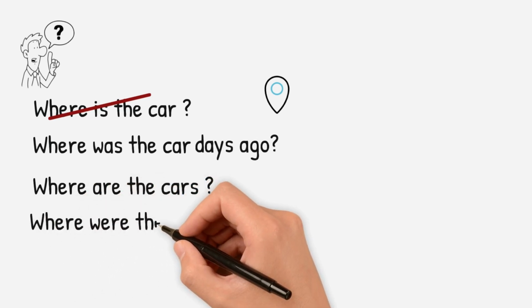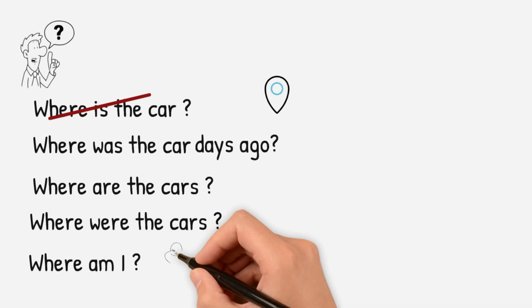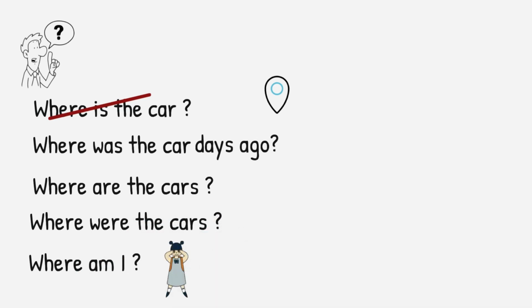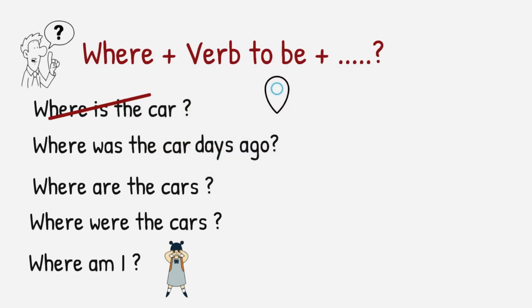Where were the cars? Where am I? For example, if we are playing hide and seek, I can ask, where am I? Can you find me? To ask about location, guys, we need to use where, followed by the helping verb. Then you will say the thing you're looking for. For example, number one, where is the car?